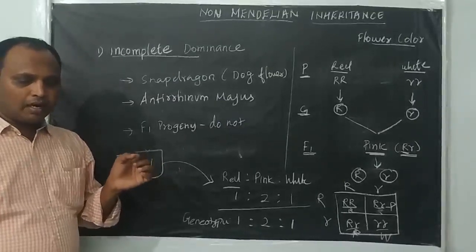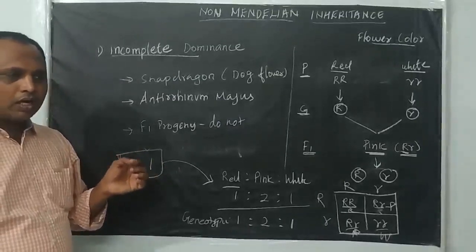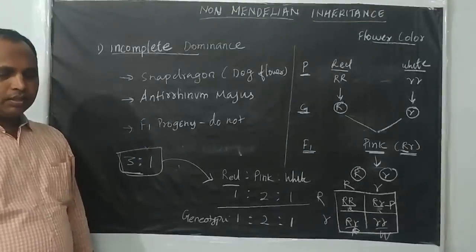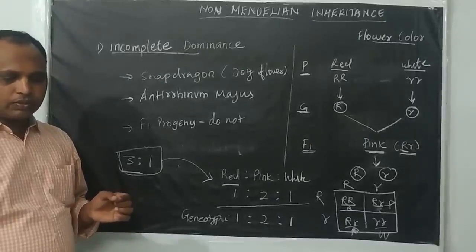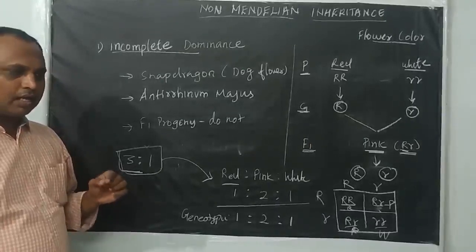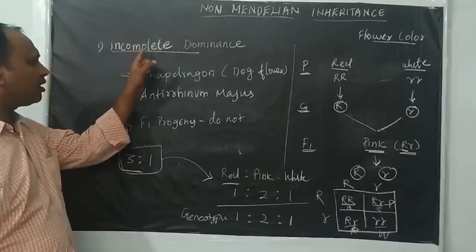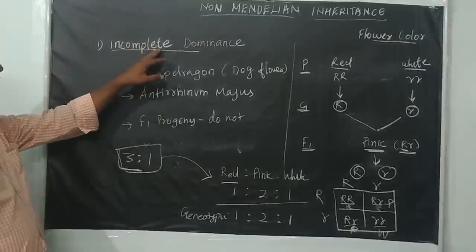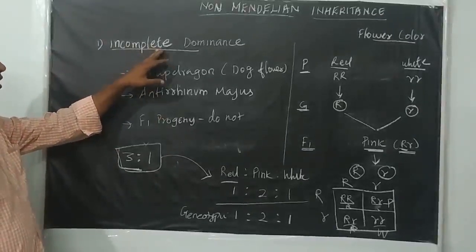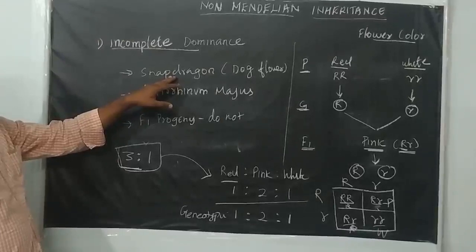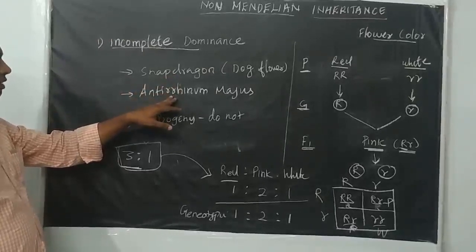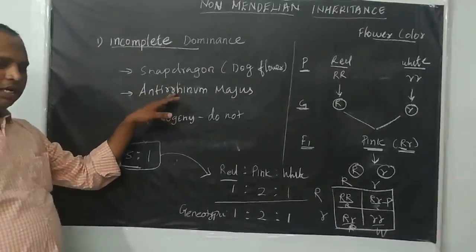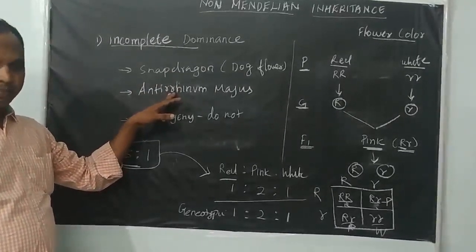That means the capital R was not completely dominant over small r. So these particular plants show incomplete dominance in other traits also, right? So that's why we are calling this incomplete dominance. One more time we'll explain. For incomplete dominance, which plant material did they use? Snapdragon or dog flower. The scientific name is Antirrhinum majus, and they also conducted experiments on different plants, like Mirabilis jalapa, the four o'clock plant.